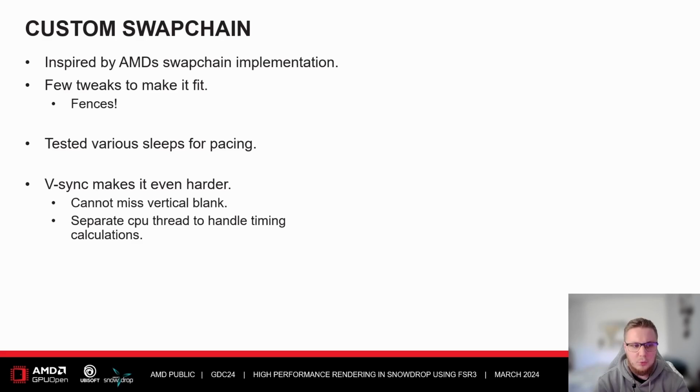To counter this, we actually use a separate thread to accurately predict the timings for the pacing stalls. So the prediction is not part of the pacing itself. The calculations are actually excluded from that timeline. So in a way, we can always accurately predict the vertical blank.